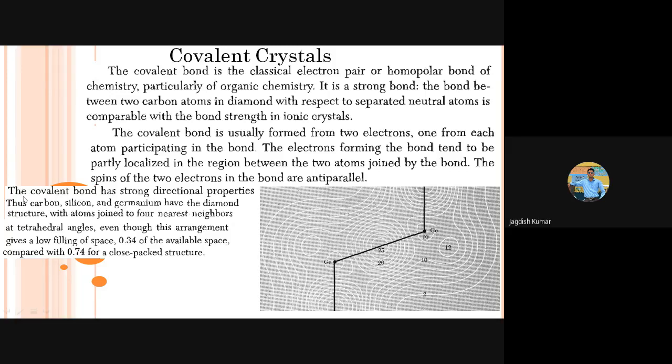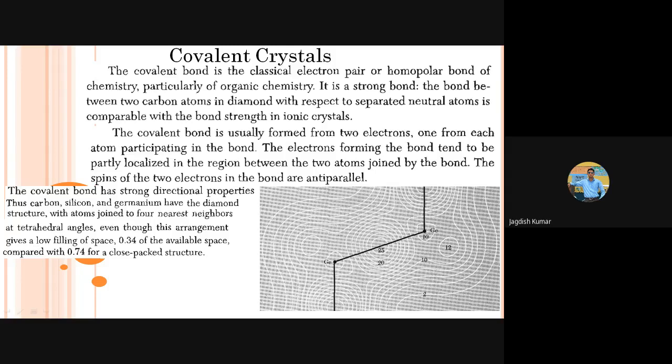Even in diamond, you would notice that there are only 4 nearest neighbors to each carbon atom, because of sp3 hybridization. So there is a limited number of nearest neighbors, 4 nearest neighbors in case of diamond. So basically carbon, silicon, germanium, all have a diamond kind of structure. We have studied diamond structure in our second unit in detail, so we don't need to talk about it again. But yes, that's why germanium is shown here to illustrate the covalent bonding.